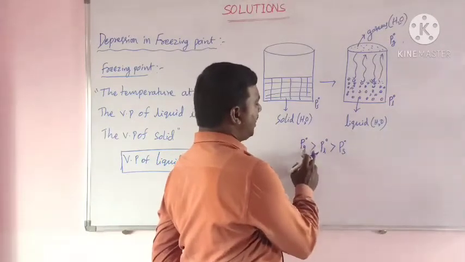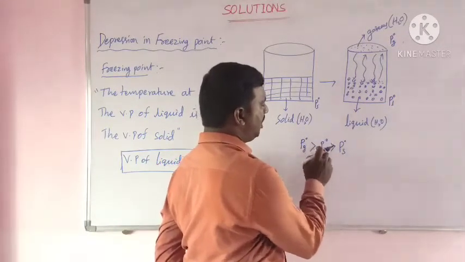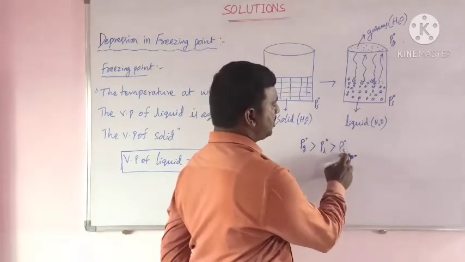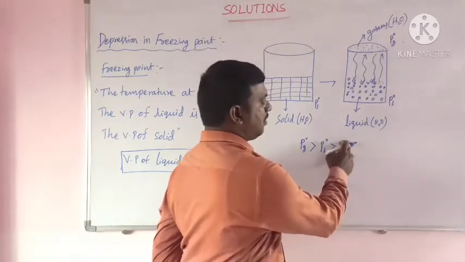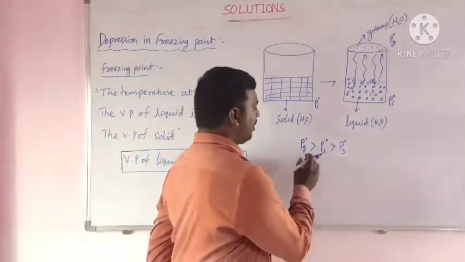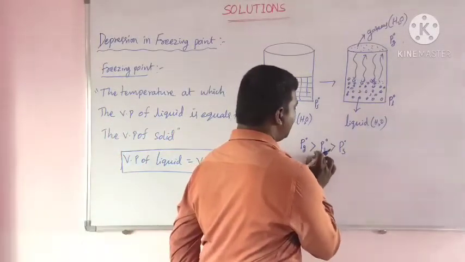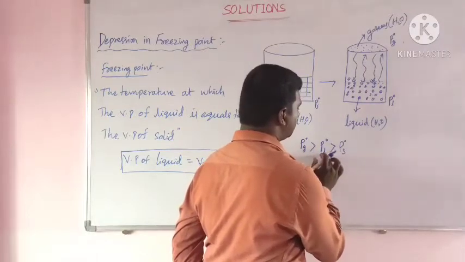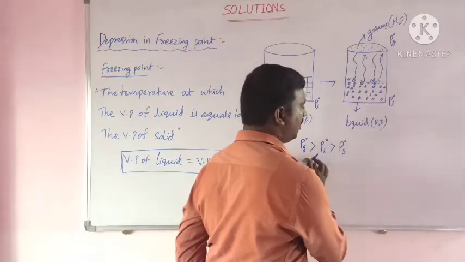The vapor pressure of gas is greater than the vapor pressure of liquid, which is greater than the vapor pressure of solid. The order is decreasing: gases, liquid and solid.